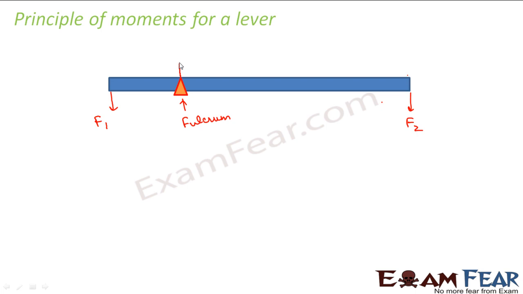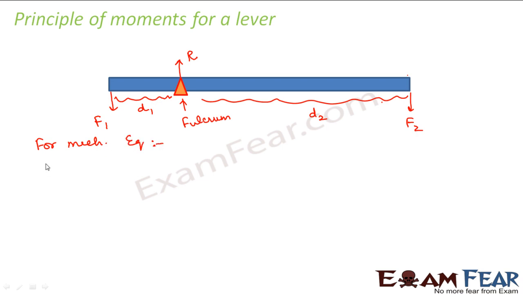Because of this fulcrum, there would be a reaction force in the opposite direction, given as R. Let us suppose the distance of this is D1 and the distance of the other end is D2. Now in order for this lever to be in equilibrium, for mechanical equilibrium, we have to ensure that there is translational equilibrium as well as rotational equilibrium.